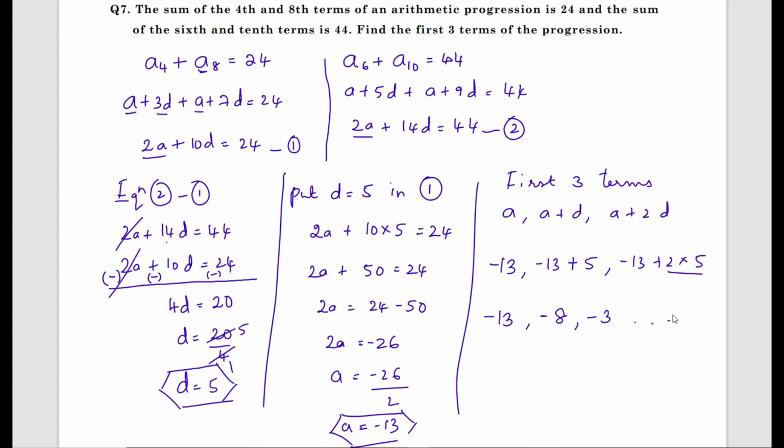Students, when this kind of question is given, what should you do? Only the nth term and Sn formulas will be involved. You should understand the question. If you understand the question, there itself you get the solution. When you are solving an arithmetic progression question for 3 or 4 marks, the first step is to understand the question and write down the given data. After writing the given data, you should solve the problem.